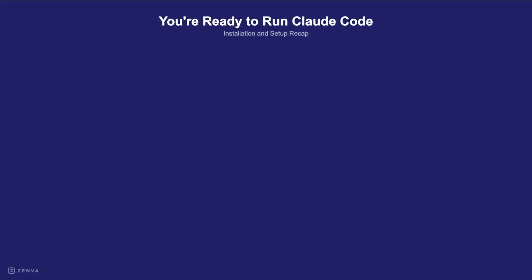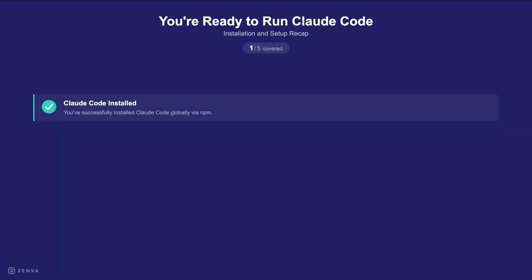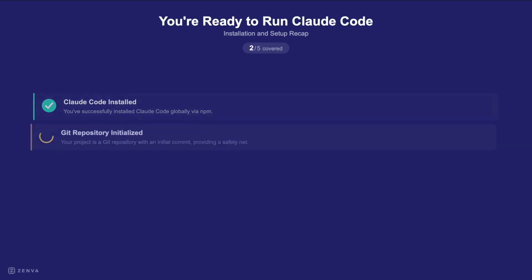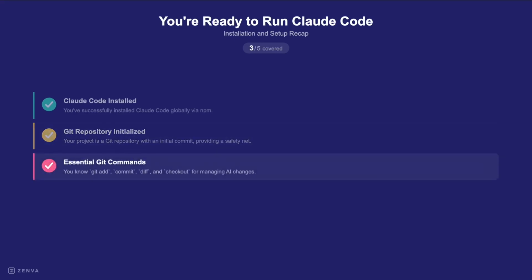Let's review what you've done, starting with the first step. First, you installed Claude Code globally with npm, so you can use it from any project. This gets the tool ready to use anywhere. Next, you initialized your project as a Git repository with a first commit. This gives you a safety net, so you can always go back to a good state. You also learned Git commands like add, commit, diff, and checkout. These give you control over changes from the AI agent, so you can manage your projects confidently.